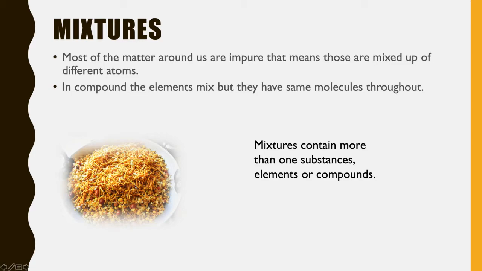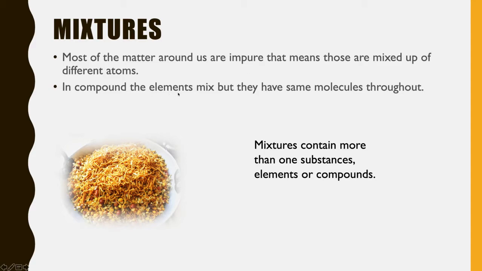So now you are thinking that if we get this kind of mixture, we will be so happy. But this kind of mixture and the mixture on the chemical basis are two different things. Okay, here also you can see so many things are there, peanuts, namkeens, and different dry fruits. So they are mixed up of different kinds of things. Here also the mixture can be mixed up of different atoms.